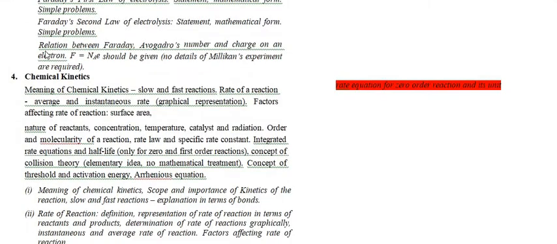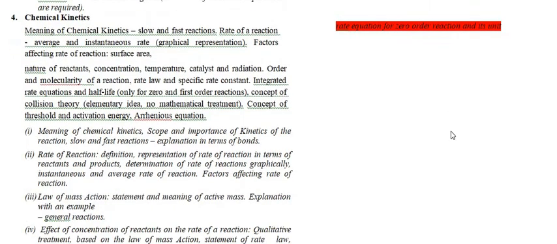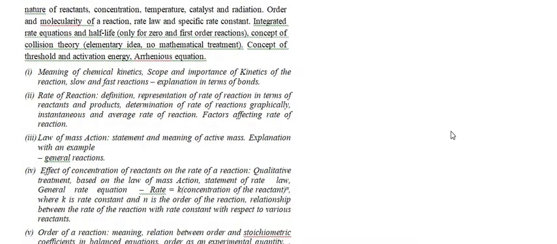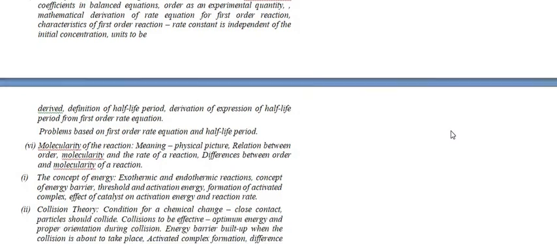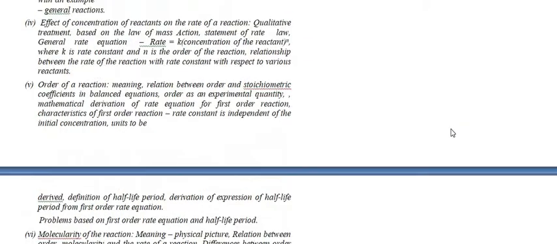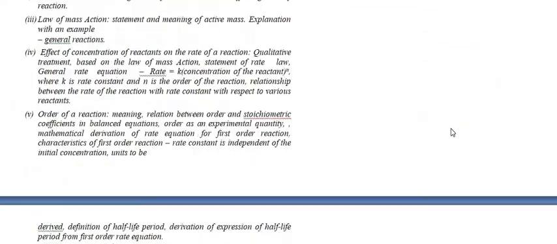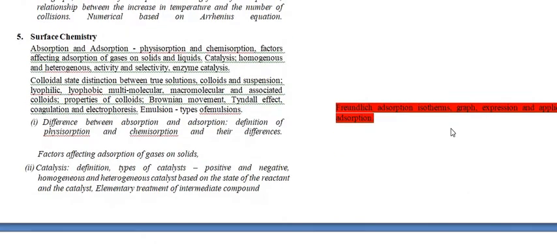Now if we move on to chapter number 4, that is chemical kinetics, then only and only there is a reduction of the topic rate equation for the zero order reaction and its unit. One topic reduced. I cannot really say it is a topic. It just simply, when you are doing the first order, second order and third order, then nothing happens when you are talking about the zero order reaction. Okay, moving on to the next chapter, that is surface chemistry.